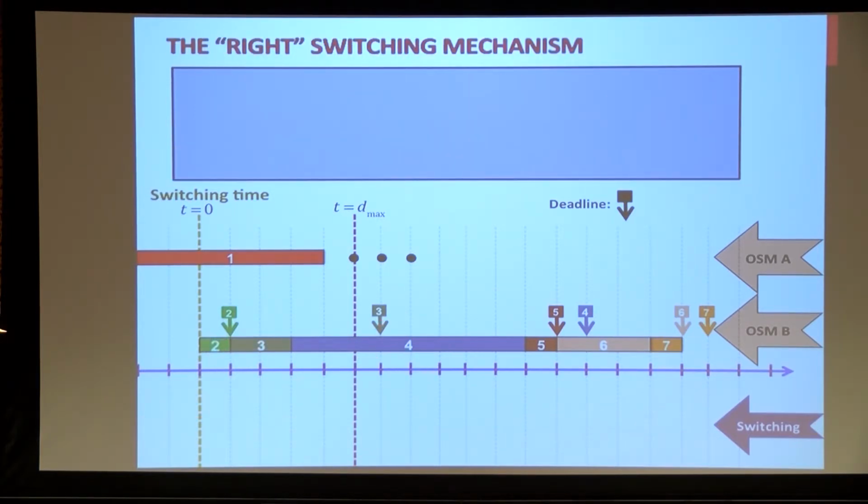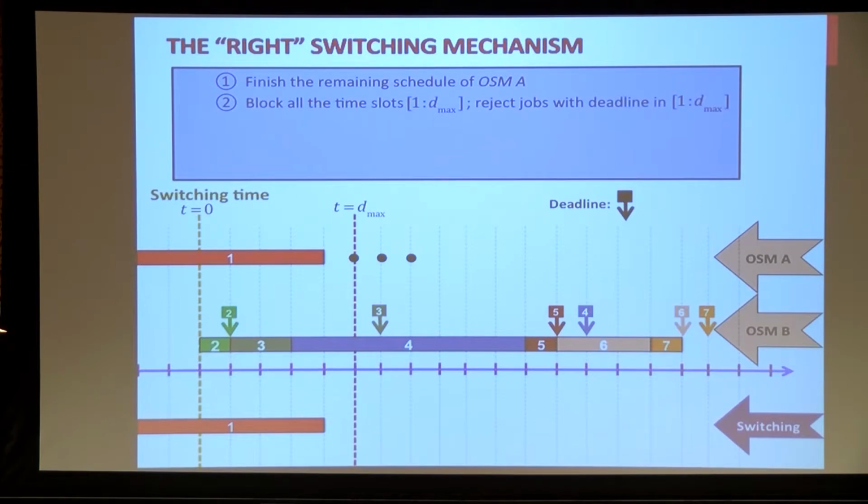As you will see, we actually need to stitch the two scheduling mechanisms in a smart way to preserve truthfulness. And this is the right way of doing it. I continue whatever A was doing, so I hold to all promises that the schedule A had. And then I block all the times from 0 to D max. Therefore, if there is a job whose deadline is before D max, it's going to be automatically rejected, like job 2.